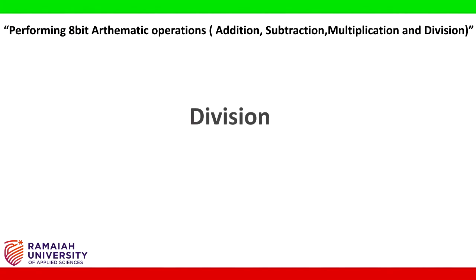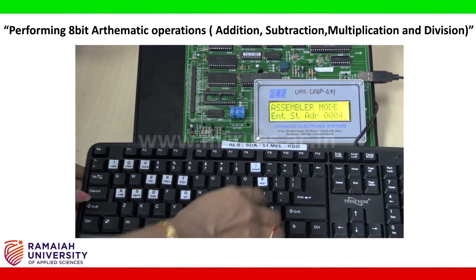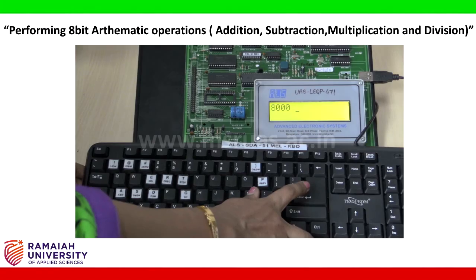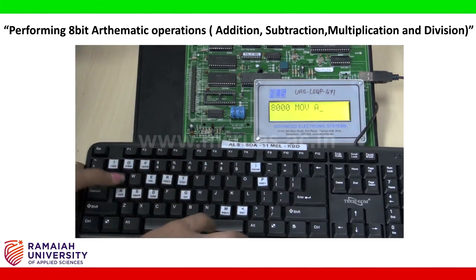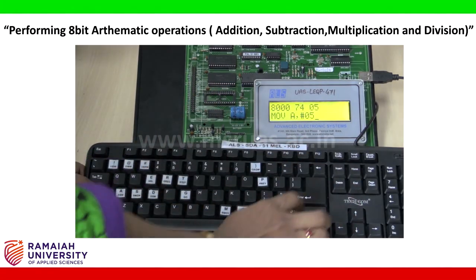So now let us start with the division of two 8-bit numbers. In division also, always the source and the destination should be register A and register B itself. So now to start with the program, press A, provide the address location from which you are starting, that is 8000, enter. Then start typing your program, that is MOV A, #5, enter.